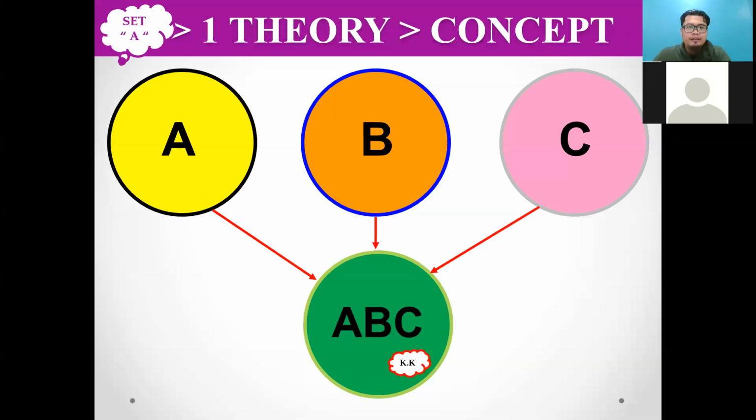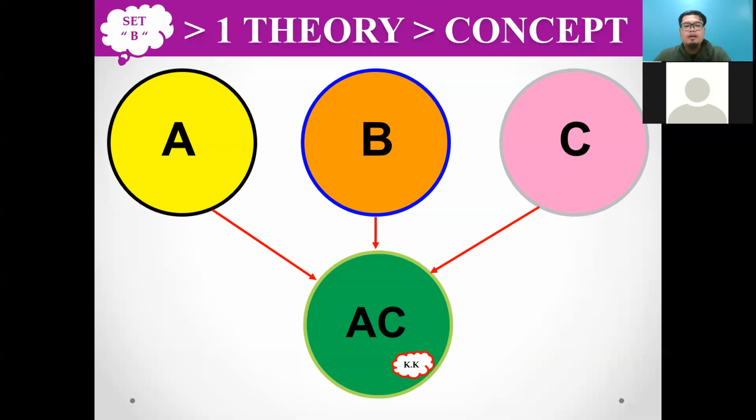Okay. I need to interpret from here. Set A, B, C. Then you need to integrate all, so become ABC as the conceptual framework. Or you want to use a tree theory, but suddenly your conceptual framework only uses A and C. So where is B? So no B. Is this correct or not? Okay.